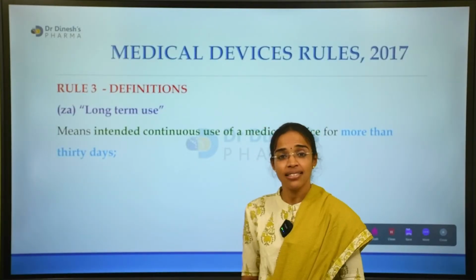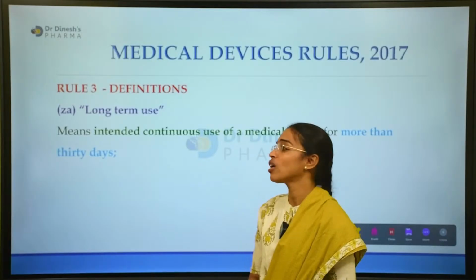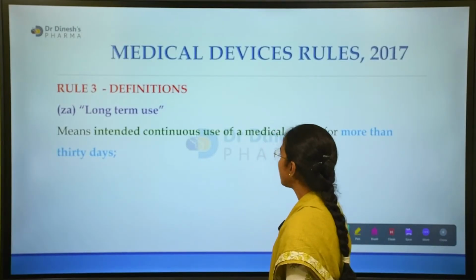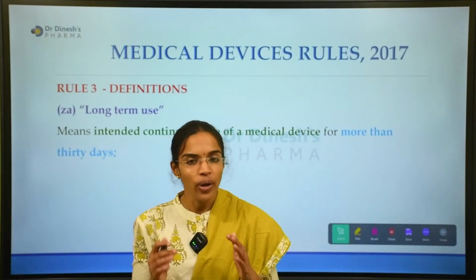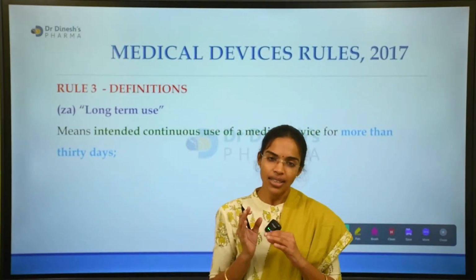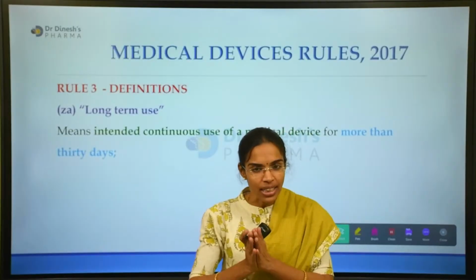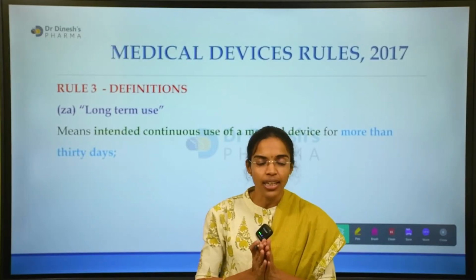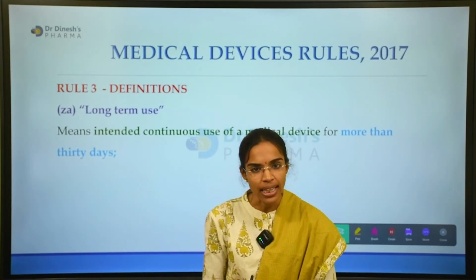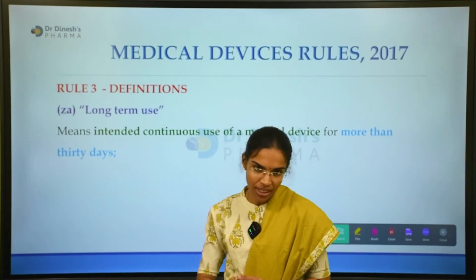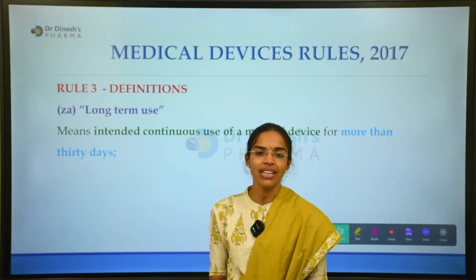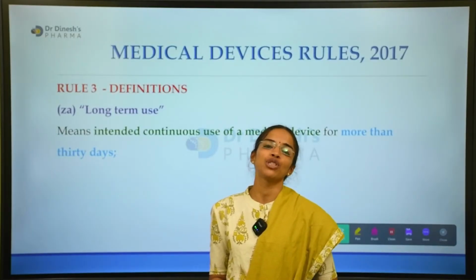Okay, the long-term use. Rule 3ZA is about long-term use. What is long-term use? The intended continuous use of a medical device for more than 30 days. When a medical device is intended to be used continuously for more than 30 days, it can be considered a long-term use medical device.